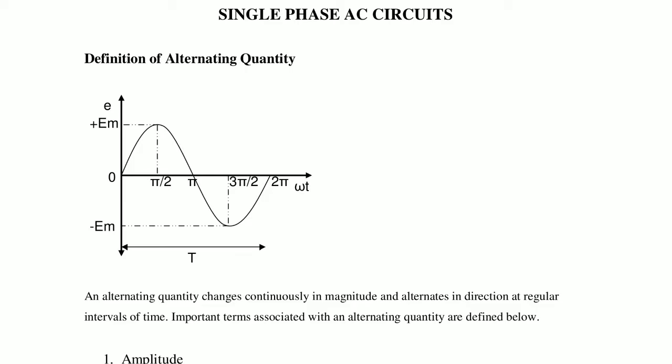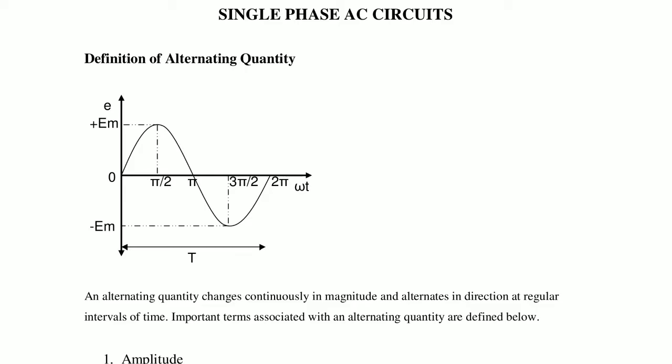After that, from pi to 3 pi by 2, the value of the waveform is going to be negative.